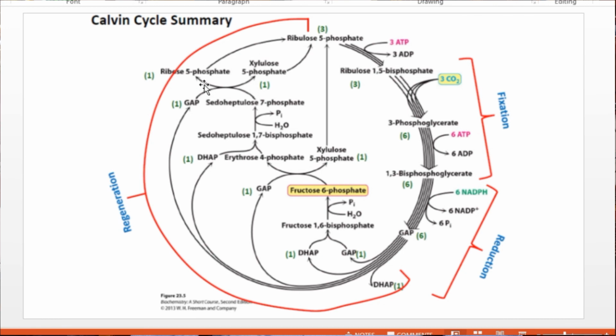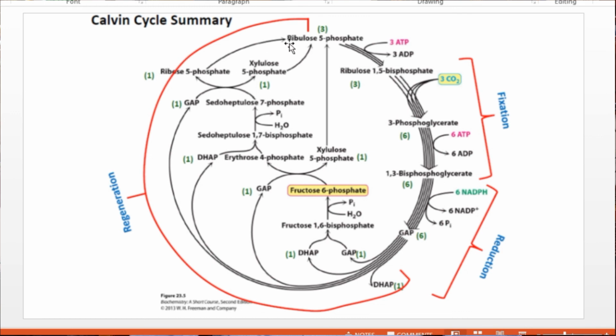Here sedoheptulose has 7 carbons. Glyceraldehyde phosphate has 3 carbons, so 7 plus 3, 10. This 10 carbons split into 2 5-carbon compounds, ribose 5-phosphate and xylulose 5-phosphate. Xylulose 5-phosphate is converted into ribulose 5-phosphate with the help of the enzyme phosphopentose epimerase, and ribose 5-phosphate is converted into ribulose 5-phosphate with the help of the enzyme phosphopentose isomerase.